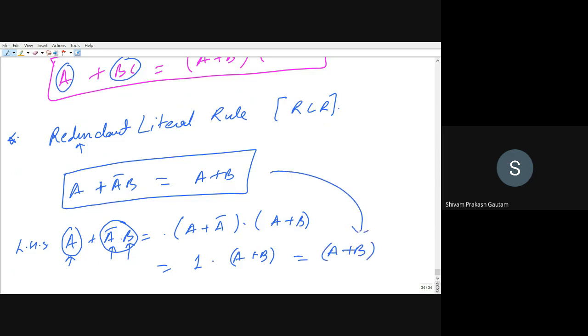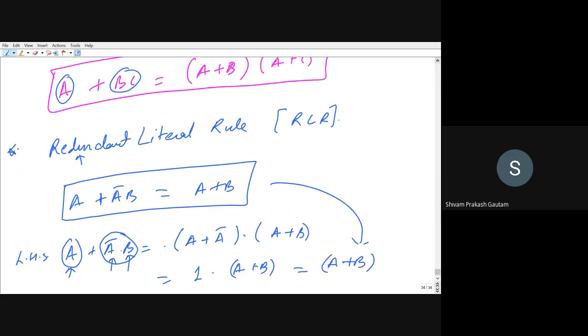Okay, just check it, just see and let me know. Is it okay? Yes, sir. So A plus A bar B will be equal to A plus B itself, right?